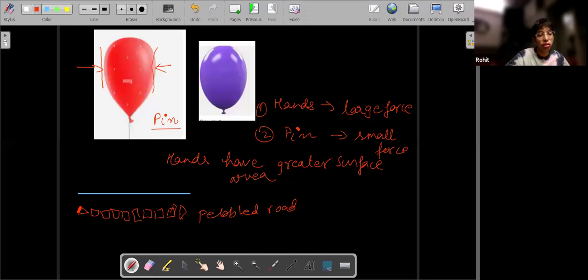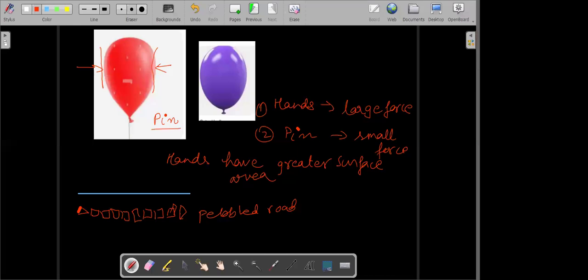Okay, sir. So the quantity which shows that the effect of the force depends on the area is pressure. Hence we can say that when you're walking on the level road, the pressure is less, whereas if you are walking on the pebbled road, the pressure is high. The reason being that pressure is inversely proportional to area, and pressure is directly proportional to the thrust or the force. Got it?